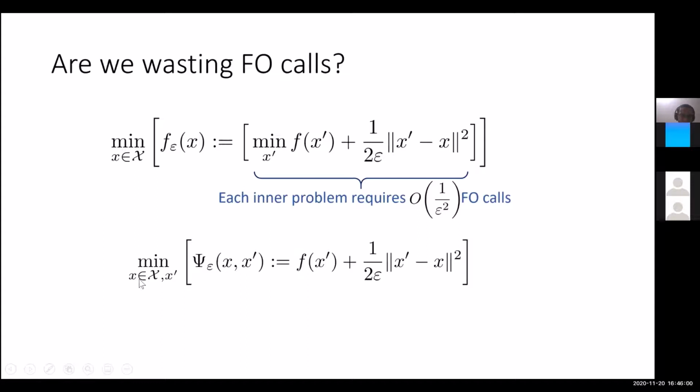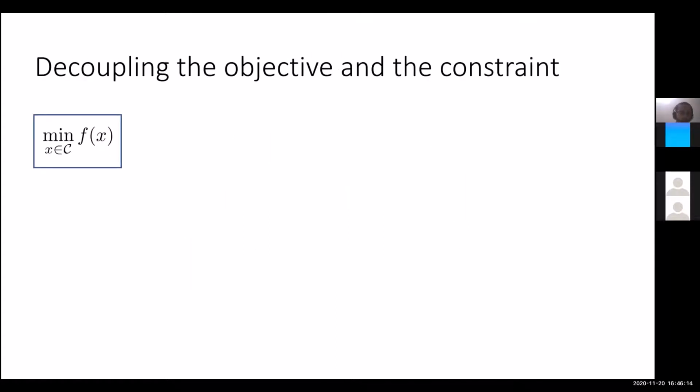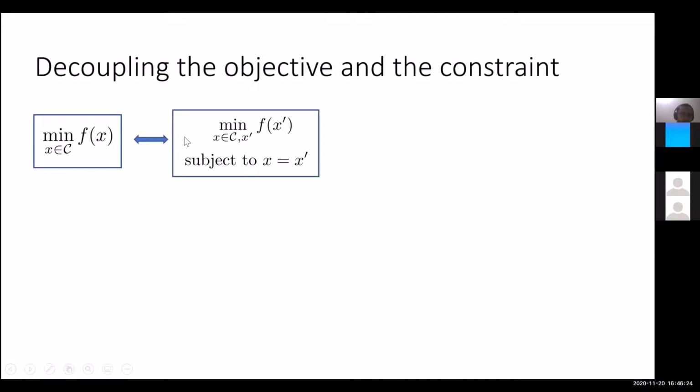Okay, so you want to minimize over x in the constraint set and an x prime, f of x prime plus 1 over 2 epsilon times x prime minus x squared. What this does is that it actually decouples the objective and the constraint. So what we mean by that is that this is the original problem that we wanted to solve. You can write it as minimize over x in C and x prime, f of x prime, subject to x equal to x prime. We are introducing this new variable x prime with the constraint that x is equal to x prime, and then we are using f of x prime.